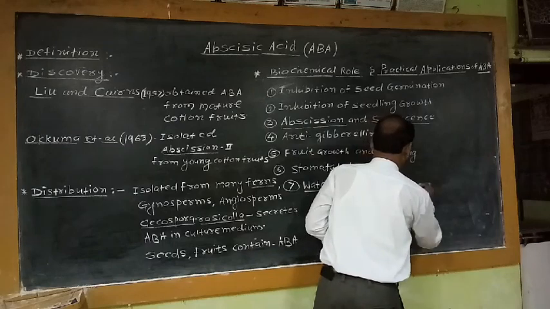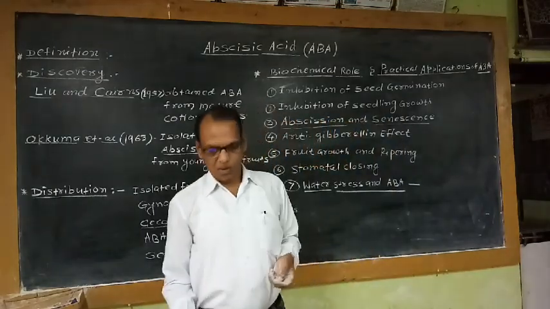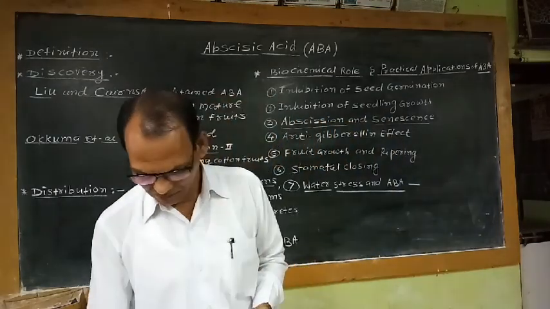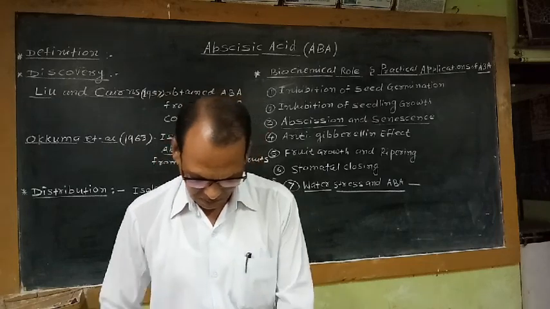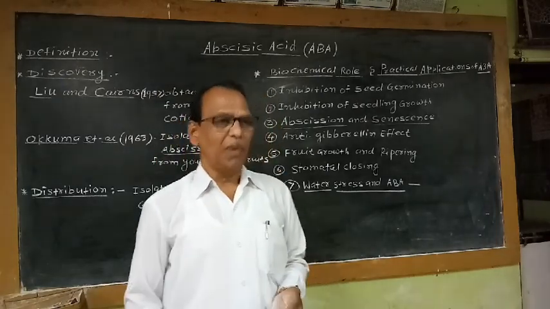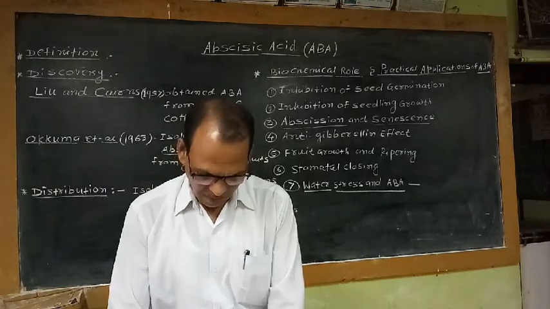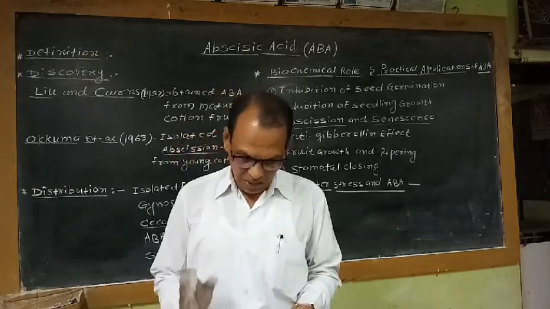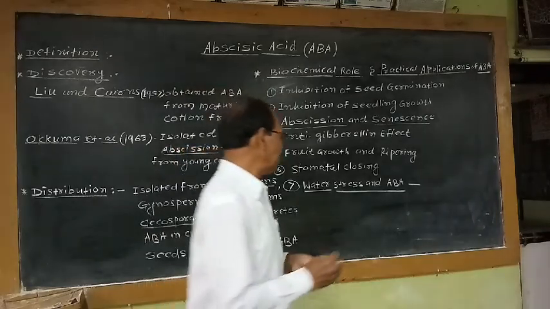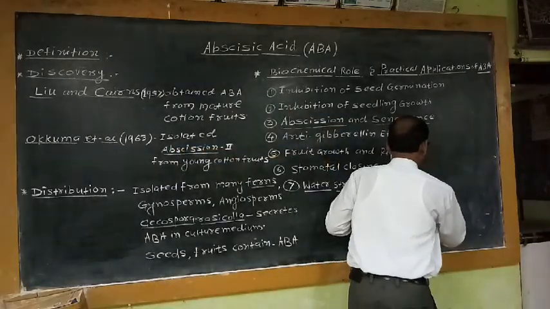The last biochemical role of ABA is water stress and ABA. So what happens during water stress? ABA plays an important role during water stress as well as drought conditions.